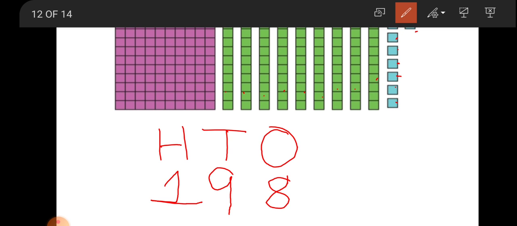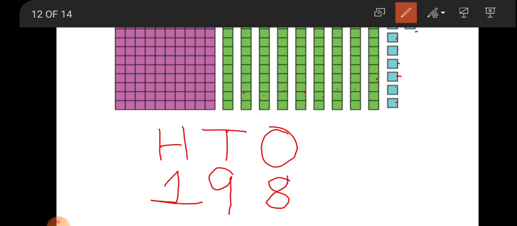1 is in 100, 9 is in tens because columns are 9, and loose boxes are 8, so 8 is in ones. How to read this number? Start from the 100 number. First number 1 hundred, so 198. In the tens place, whatever number is given, suppose 8 is given, so 80 is spoken. 9 is given, so 90 is spoken. 5 is given, so 50 is spoken.